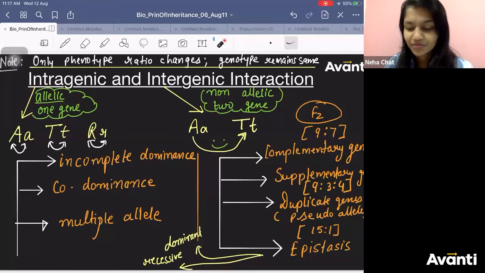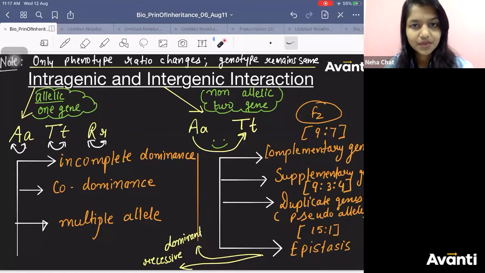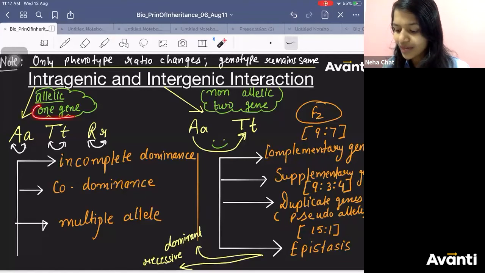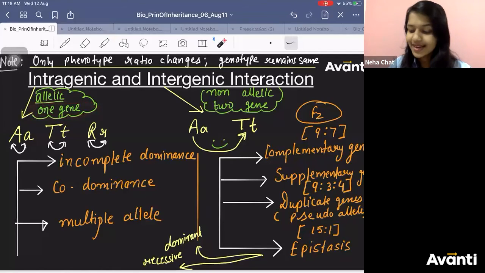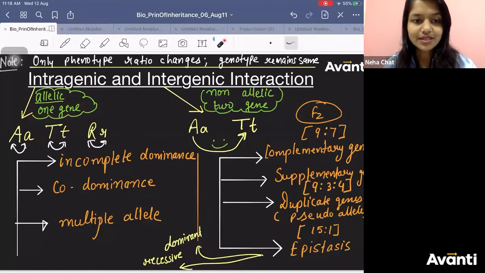Yes, it is happening between the alleles. Can I say it is one gene interaction? Because it doesn't care about what is happening to the others. It cares what is happening to me, to self. It is one gene interaction. In the same gene, interaction is taking place. Cool?